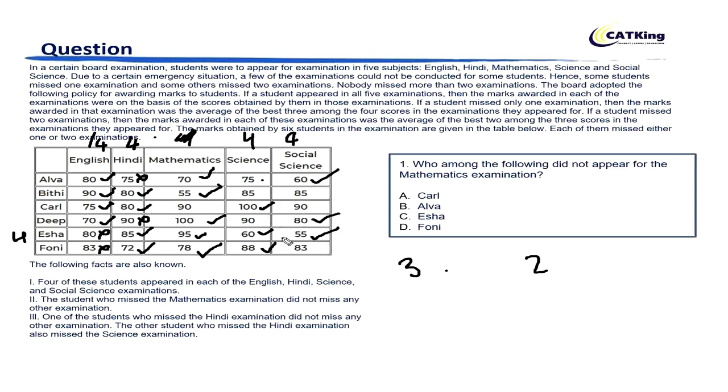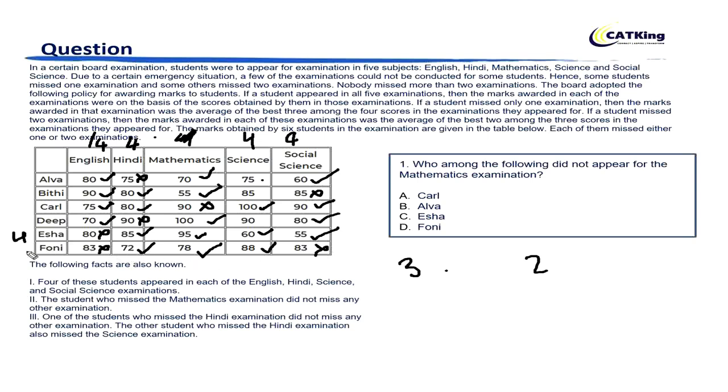Here we have 3 and 3. So one of the students must have attempted. We don't know anything as of now. Alright. So point number 2 says the student who missed the mathematics exam did not miss any other exam. So there is only one student who missed maths, Carl, right? Carl is the only one who missed maths. He did not miss any other examination. That means he attempted social science, and so did Phony.